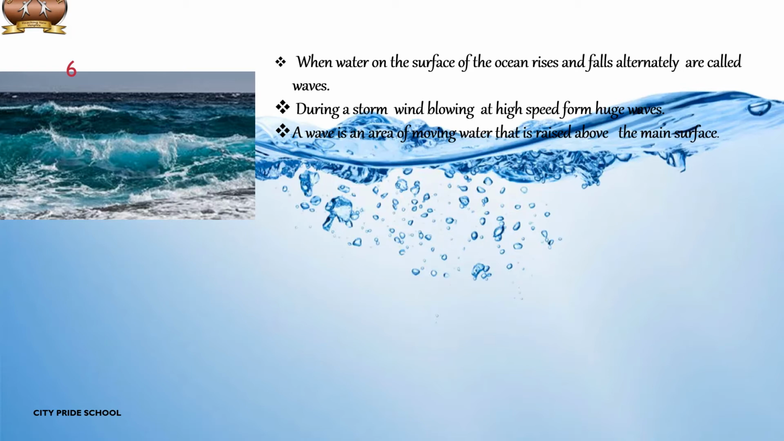Waves are nothing but the rise and fall of ocean water. During a storm, wind blowing at a high speed forms huge waves. A wave is an area of moving water that is raised above the main surface. Waves are formed when winds scrape across the ocean surface. The stronger the wind blows, the bigger the waves become.